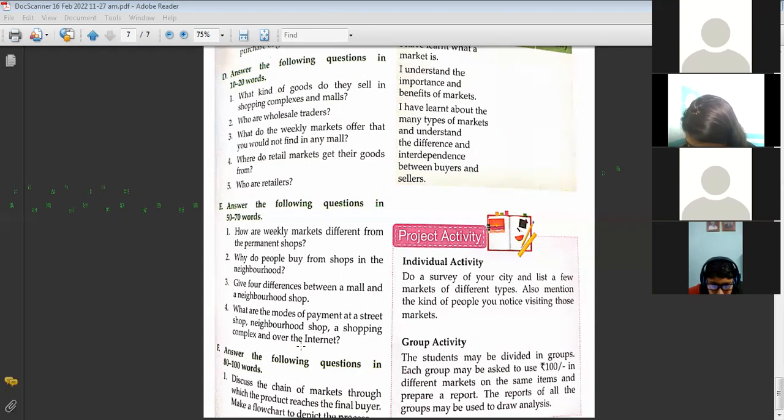Weekly markets will be there. Okay, ma'am. Ma'am, this flowchart we will make in this chapter. Yes. Okay, ma'am. Ma'am, sent. See.